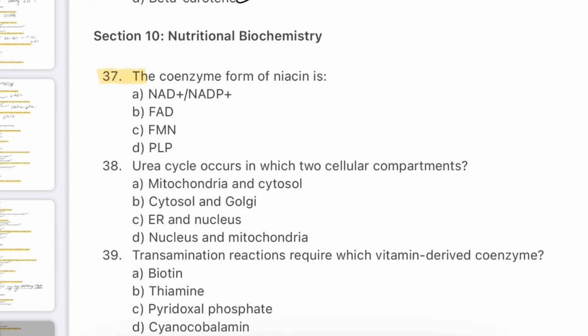Question number 37. The coenzyme form of niacin is NAD+, NADP+, FAD, FMN, PLP. The answer will be A. NAD+ or NADP+. Niacin, vitamin B3, forms NAD+ and NADP+, which act as electron carriers in metabolism. They are essential in glycolysis, the Krebs cycle, and fatty acid synthesis. Deficiency leads to pellagra, characterized by 3 Ds. Always remember, if the question asks which deficiency causes pellagra, then it is niacin, B3.